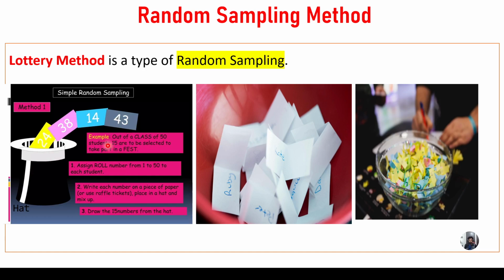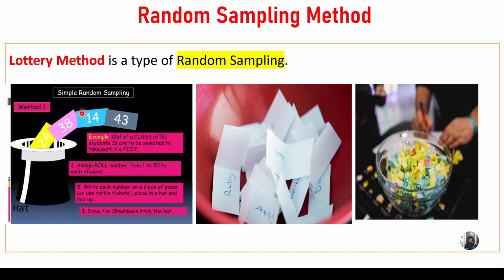So you observe, for example, out of a class of 50 students, 15 are to be selected to take part in the fest. So let us say out of 50 students, I want to give the participation count as 15. So assign roll numbers from 1 to 50 to each student, write each number on a piece of paper, use the tickets and place them in the hat, mix them up, and draw the 15 numbers from the hat.